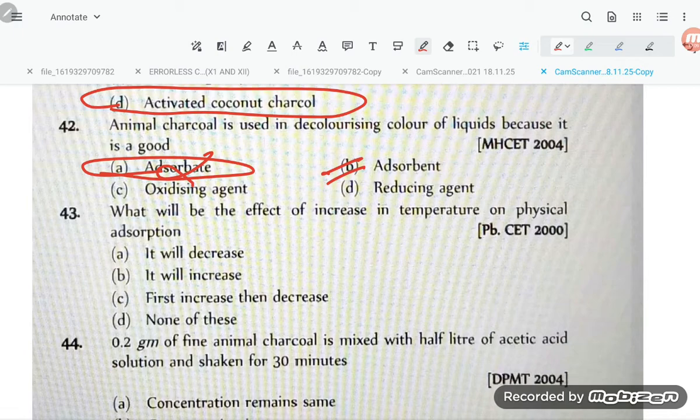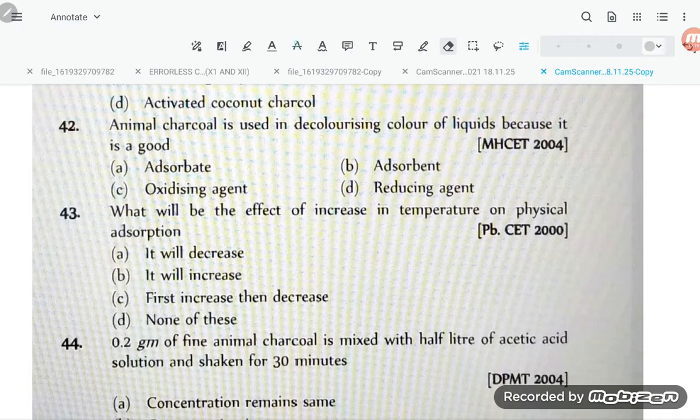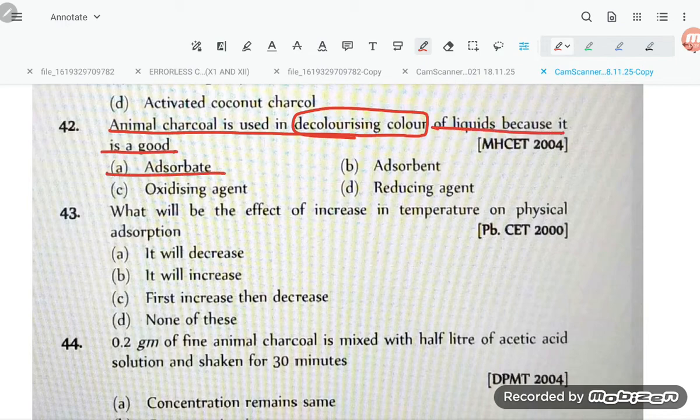Option number B should be correct, but in the book it is given A. Let us read again what the question says, then we will finalize. Animal charcoal is used for decolorizing liquid because it is a good adsorbate. No, animal charcoal is a good adsorbent. Option B is correct, but in the book it is given A.